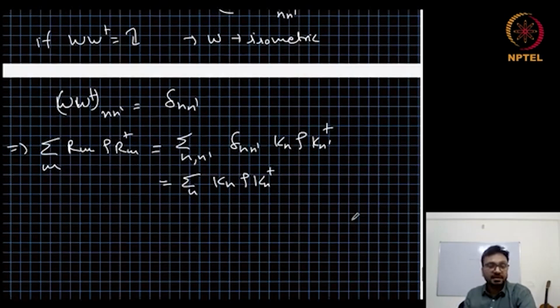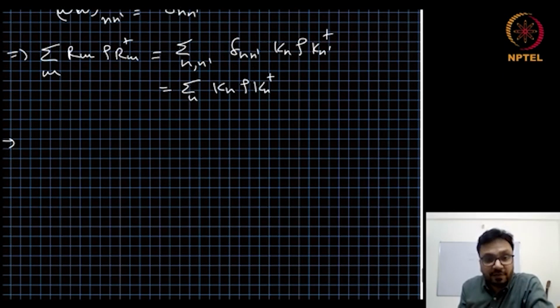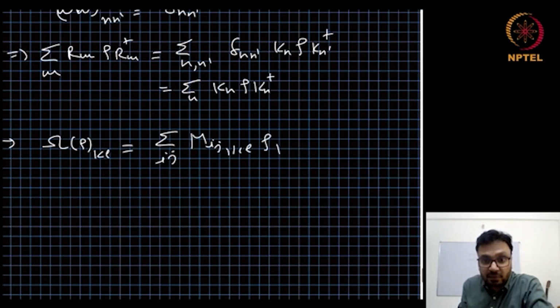So in that way, if two sets of Kraus operators are related by an isometric matrix, then they will represent the same completely positive map. Hence, the choice of the Kraus operator is not unique. To find the set of Kraus operators for a given completely positive map omega, what we need to do is apply omega and find the element sum over ij, Mij KL, rho of KL.